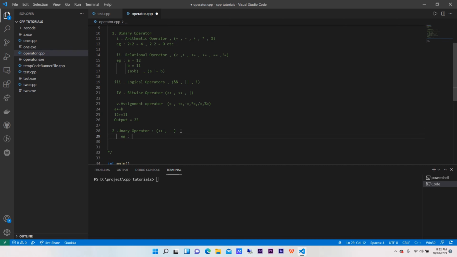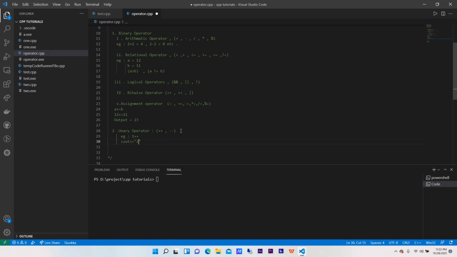If I say 1 plus plus, and we write the output, for example cout, then the result will be 2. We are increasing the value by 1. 1 plus plus means 1 is getting added by 1. So that is the reason we are getting the output as 2.